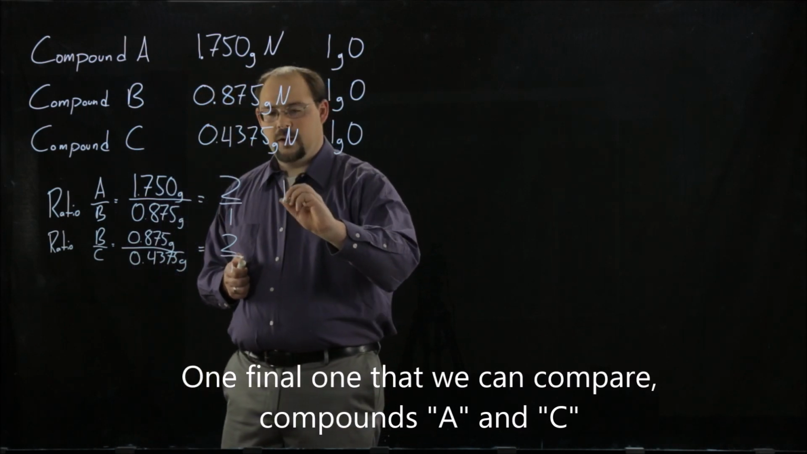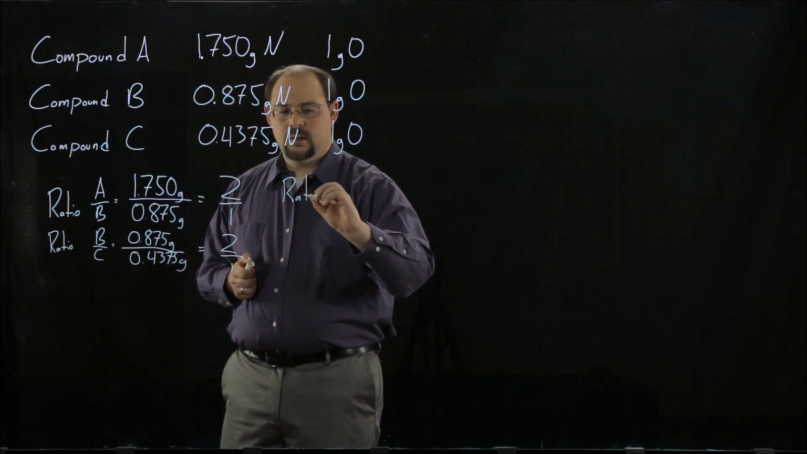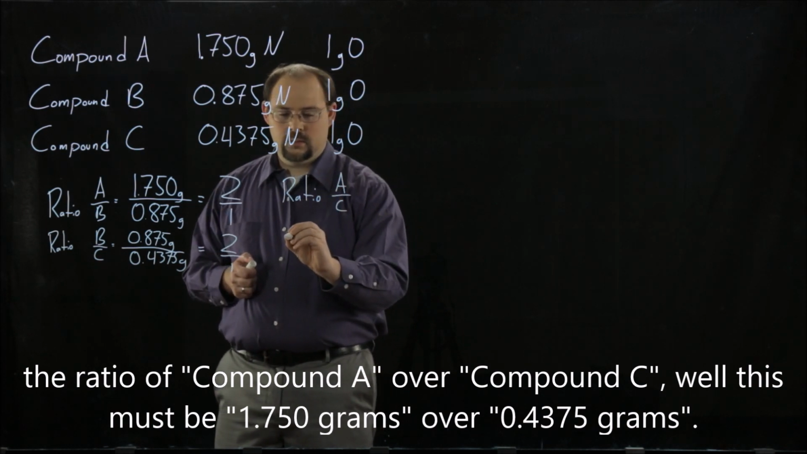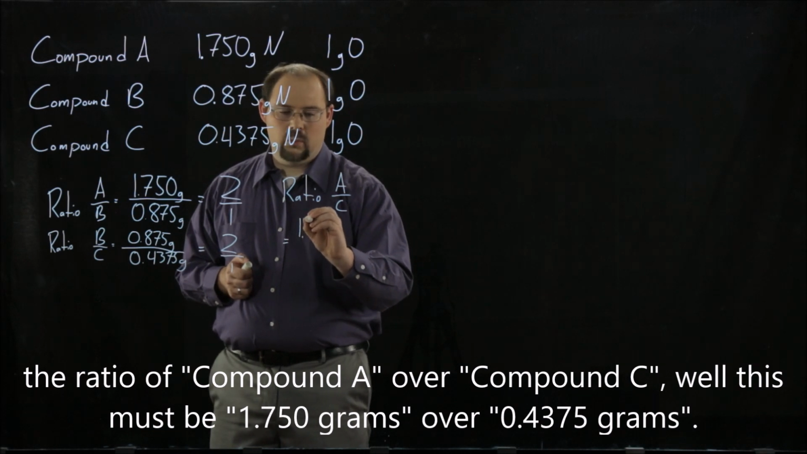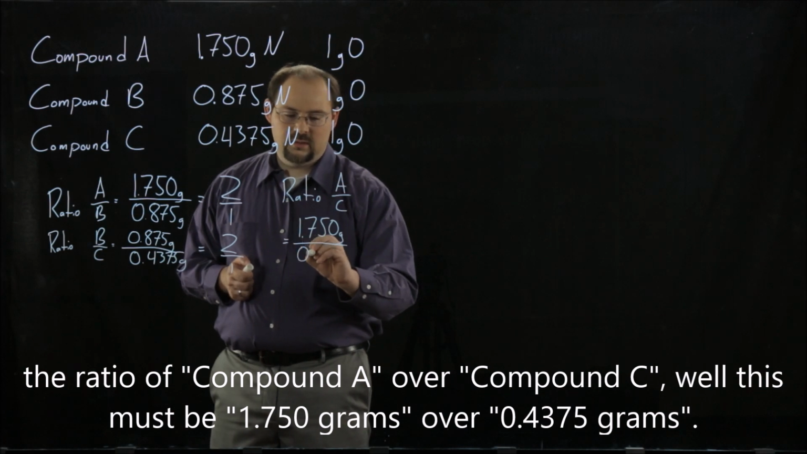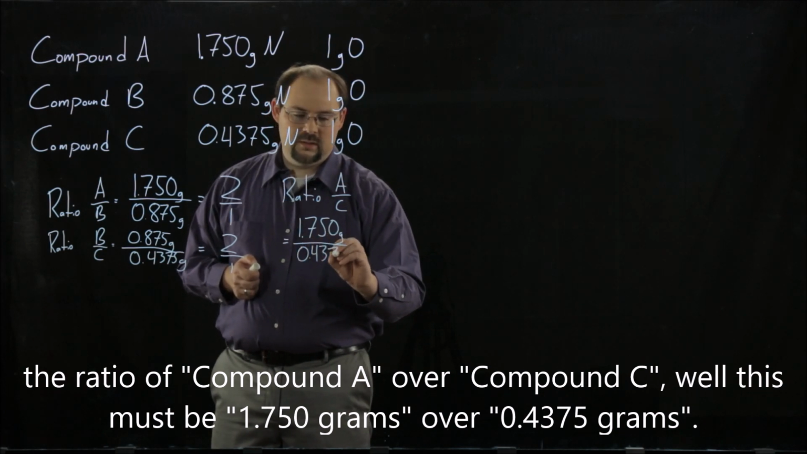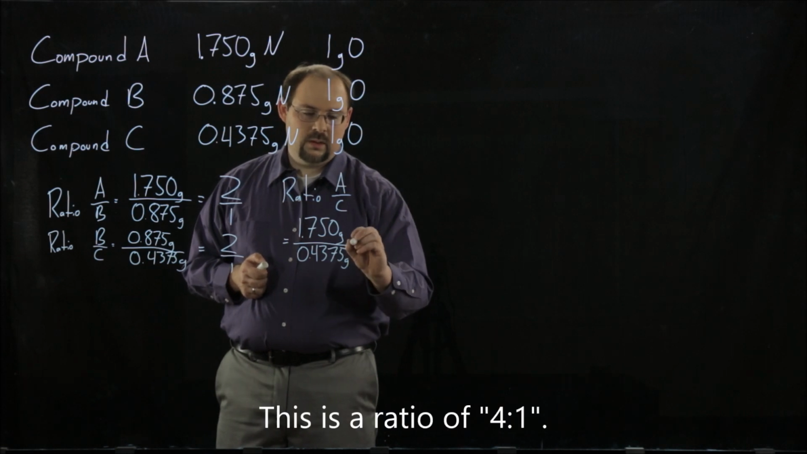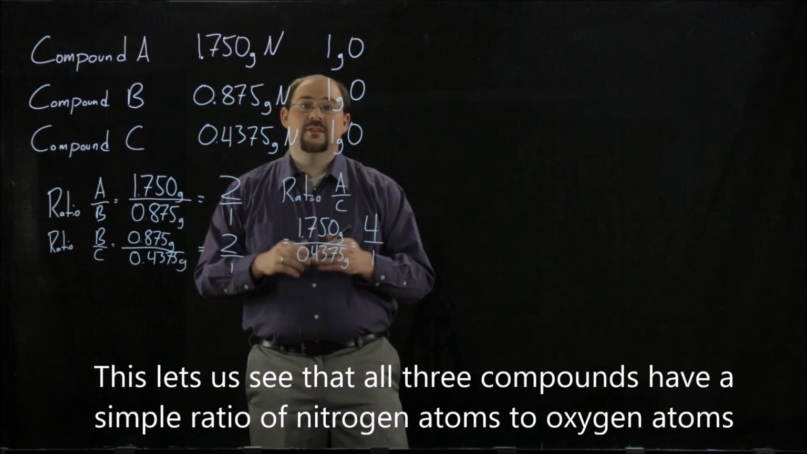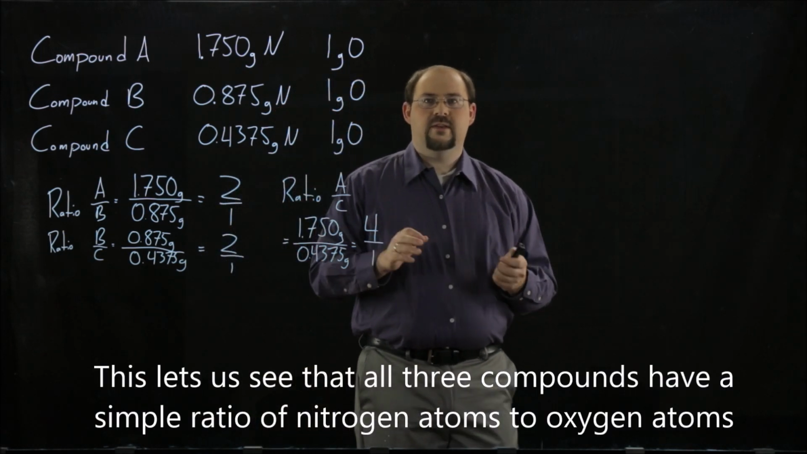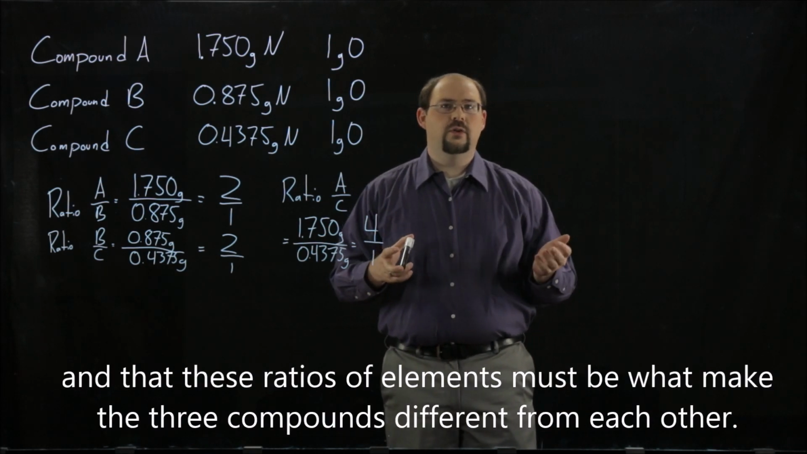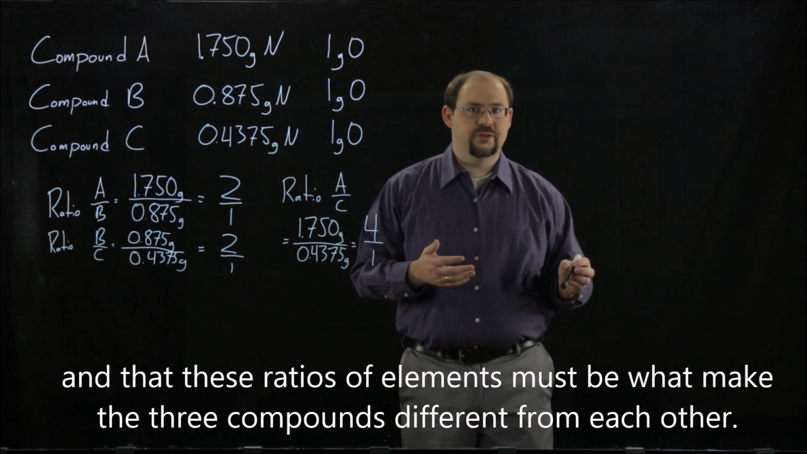One final, we can compare compounds A and C. The ratio of compound A over compound C, well, this must be 1.750 grams over 0.4375 grams. And this is a ratio of 4 to 1. This lets us see that all three compounds have a simple ratio of nitrogen atoms to oxygen atoms, and that these ratios of elements must be what make the compounds different from each other.